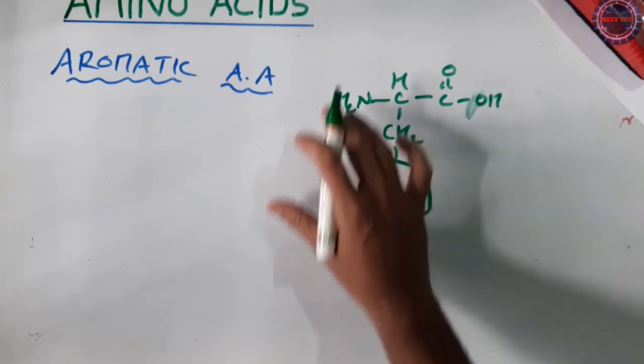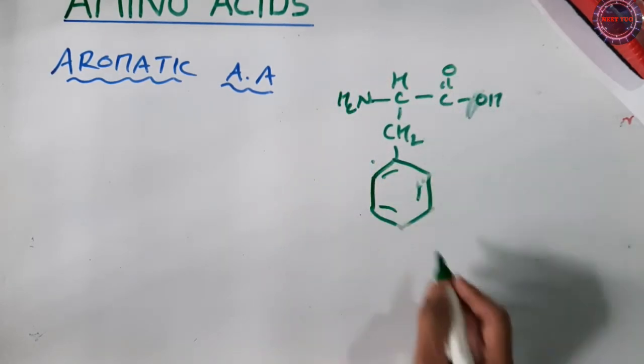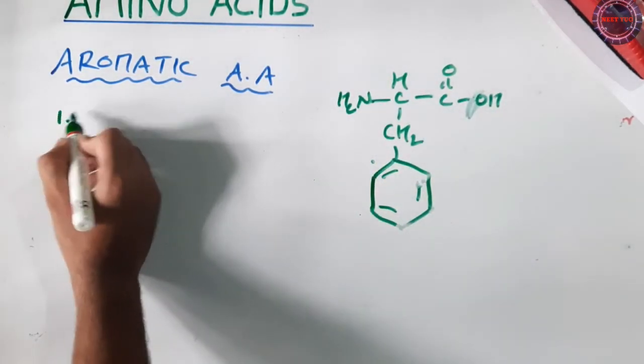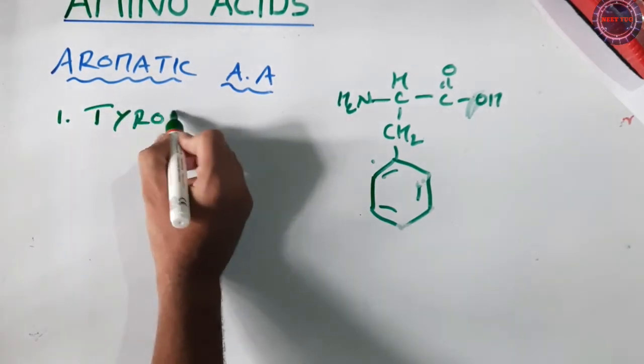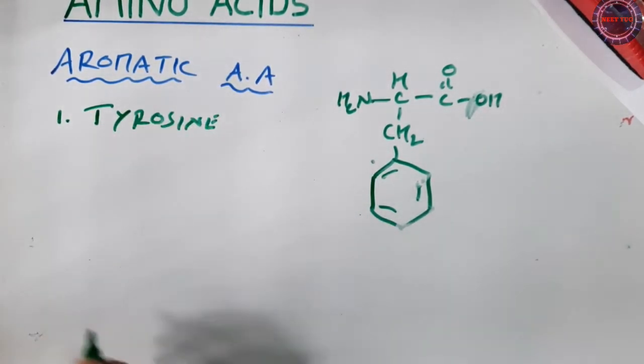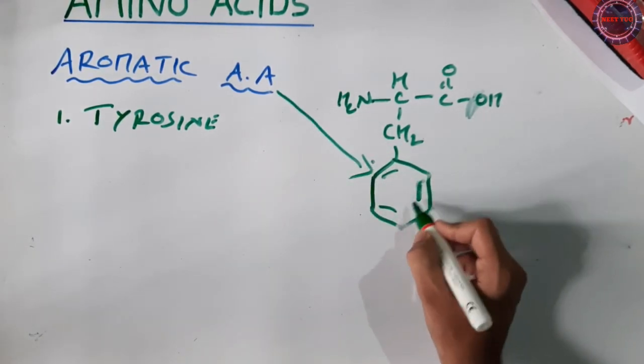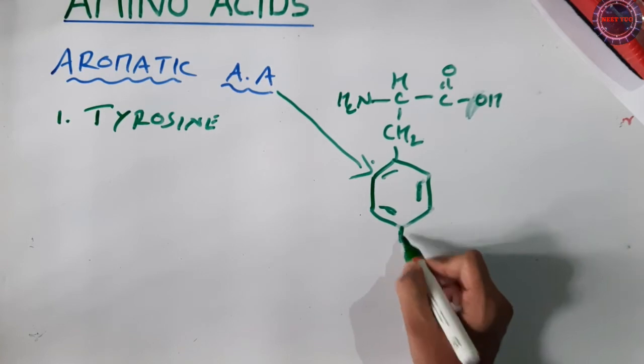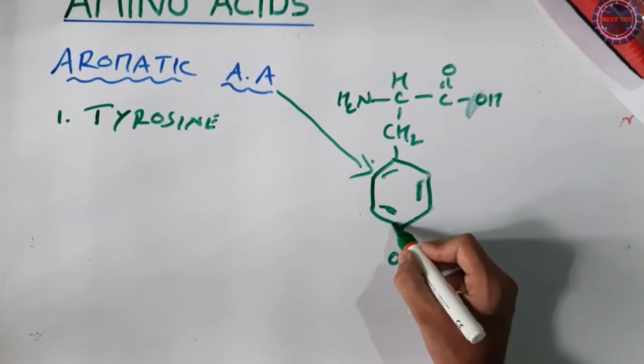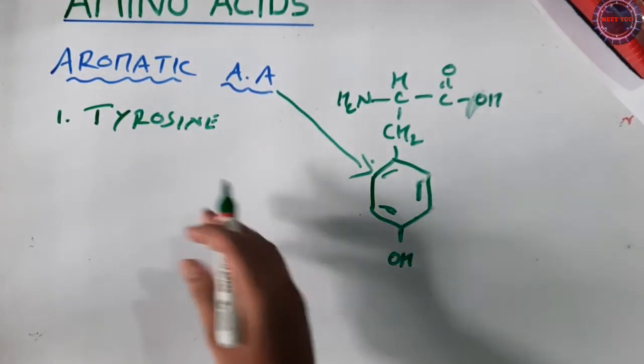So this is actually an aromatic amino acid. This structure is nothing but, let me give you the example, tyrosine. Tyrosine is a type of aromatic amino acid. Why? Because they have an aromatic ring here. The benzene ring is attached. Oh, I think I should add OH here. Okay, so this is actually the structure of the aromatic amino acid tyrosine.